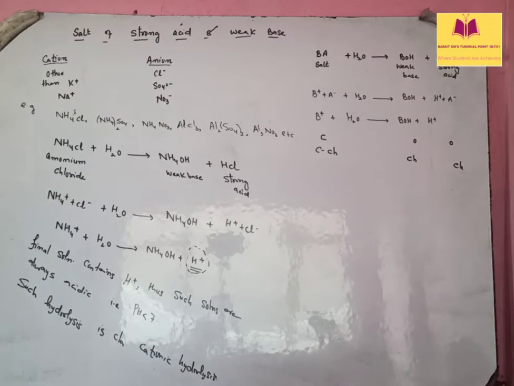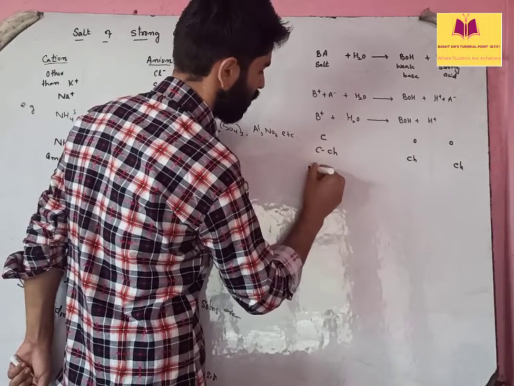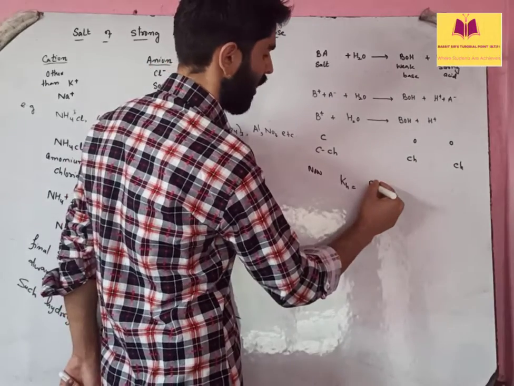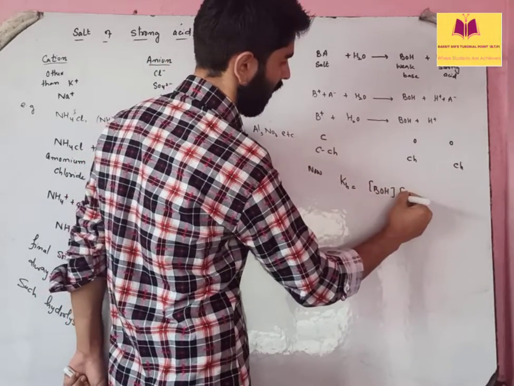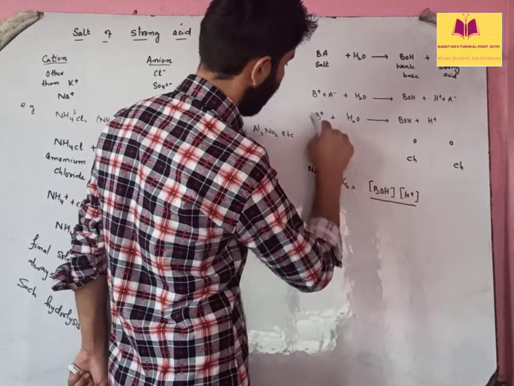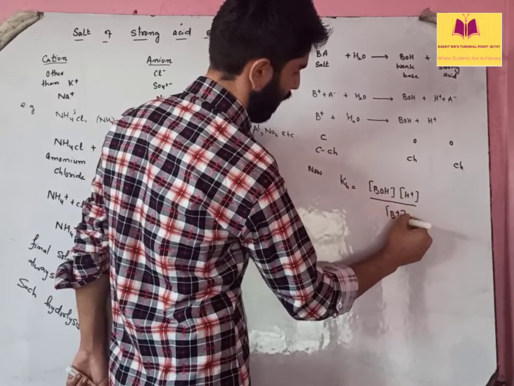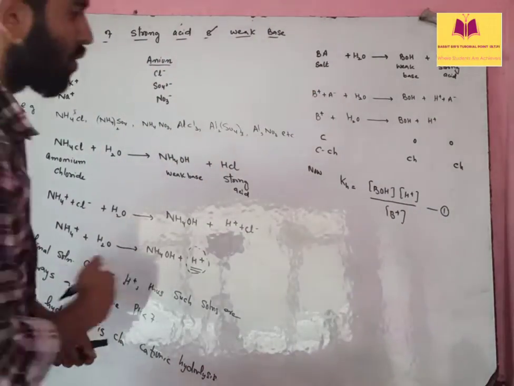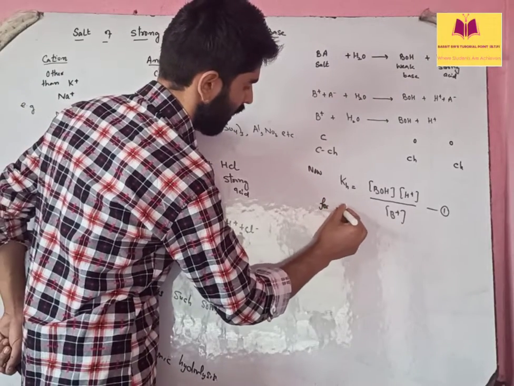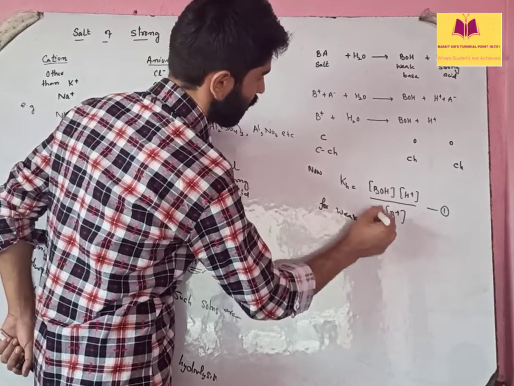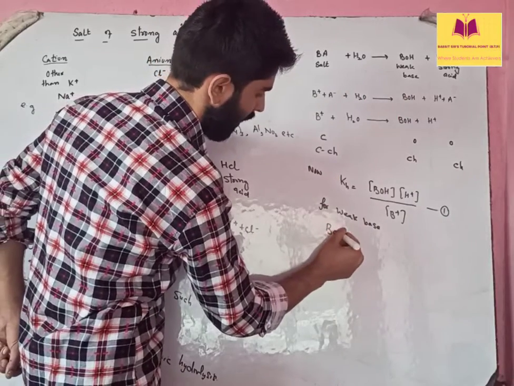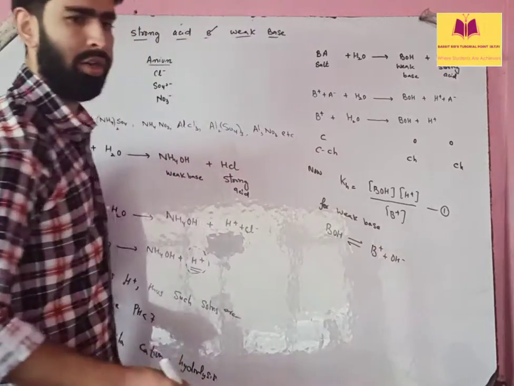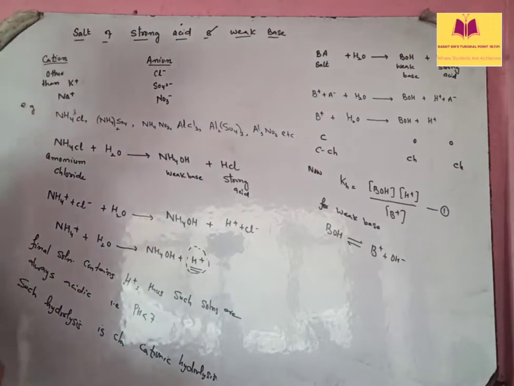Am I right? So we can write now hydrolysis constant की definition यहाँ पे use कर सकते हैं. That is okay. That is given by this one. BOH times H positive divided by B positive. Let me say it as equation 1. Is that clear? Right. So for base, यहाँ पे base weak है ना, so weak base के लिए आप लिख सकते हैं it can also dissociate to small extent, producing B positive and OH negative. To small extent, its dissociation is very, very less.